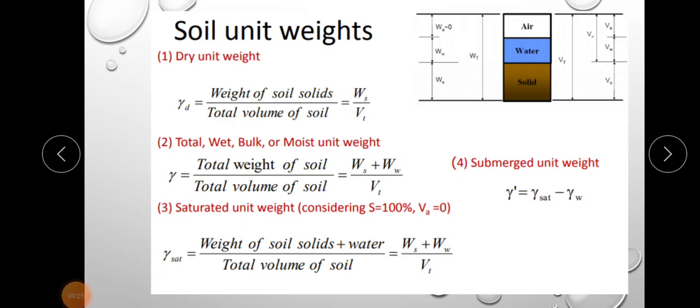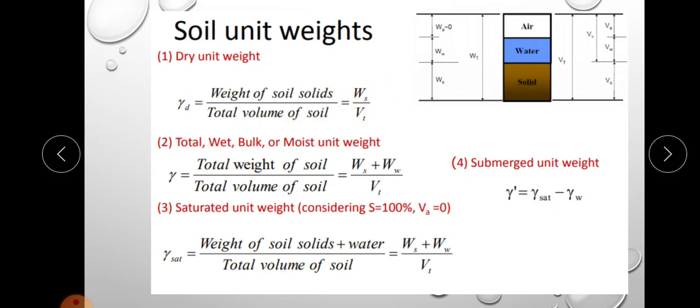Next we can discuss the volume weight relationships, that is, soil unit weight. The volume weight relationships are in terms of unit weight, and the weight of soil per unit volume is known as unit weight or specific weight. We can discuss the important unit weights in soil mechanics. First one is dry unit weight. Dry unit weight is defined as the weight of solids per unit total volume.